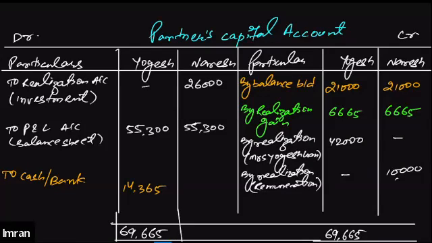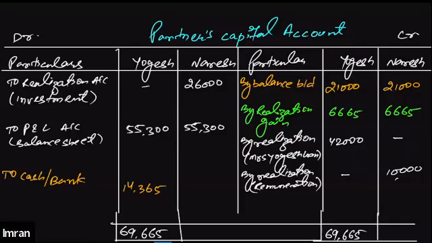And we'll do the same thing for Naresh as well. When you total Naresh's side, the credit side is less than the debit side this time.